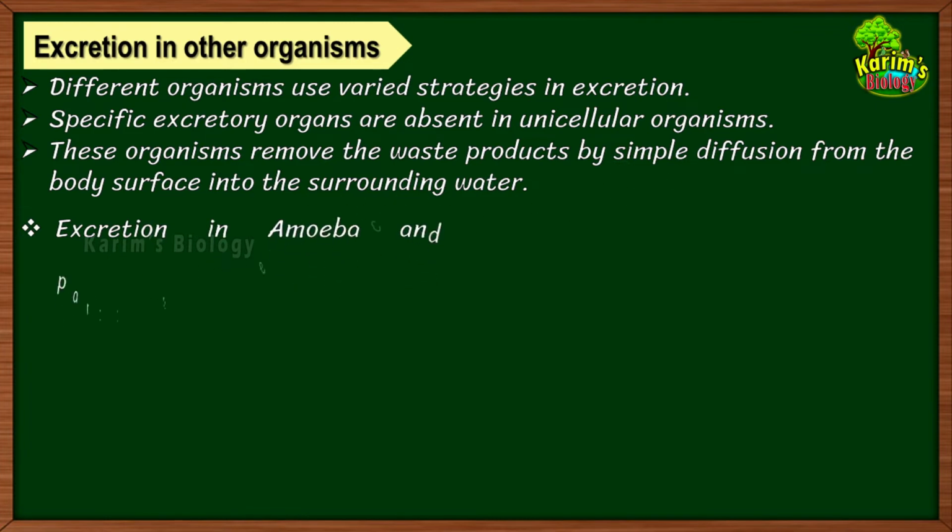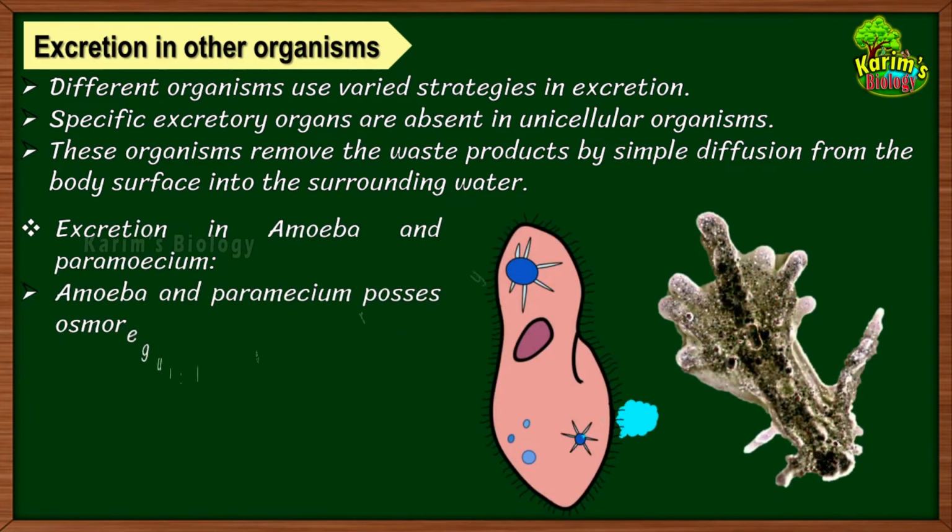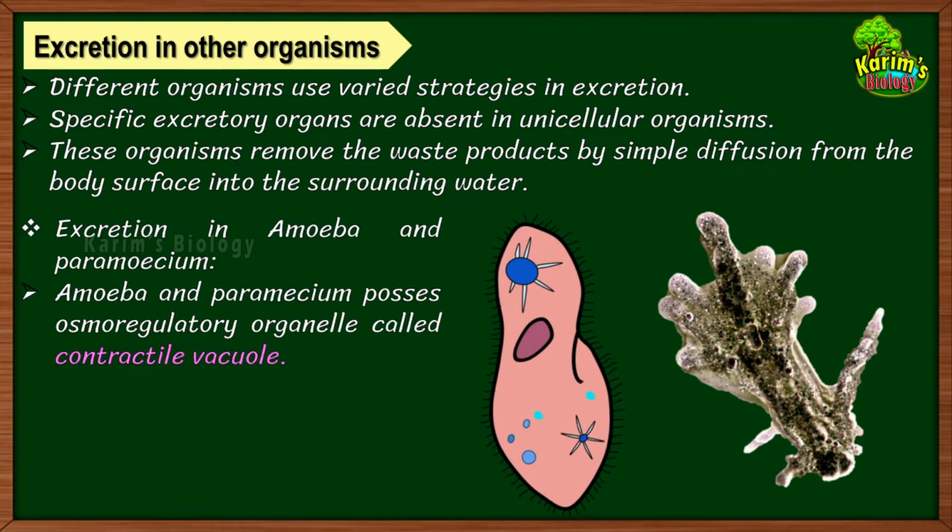Now let us first talk about excretion in amoeba and paramecium. In amoeba and paramecium, in addition to the process of diffusion, there is an organelle which is specially meant for the excretion process. It is not an organ, it is only a small part in the cytoplasm called an organelle. That organelle is called the contractile vacuole, and the contractile vacuole is an osmoregulatory organelle. What does it mean by osmoregulatory? Osmoregulatory means regulating the body fluids and electrolytes in the cell.